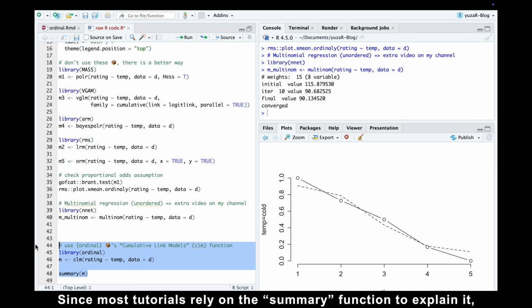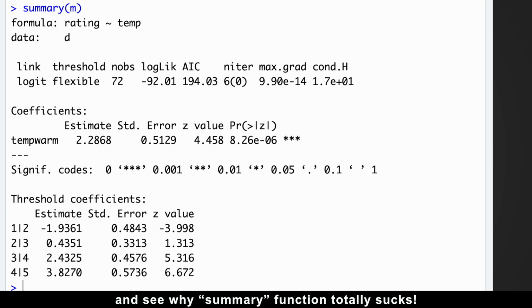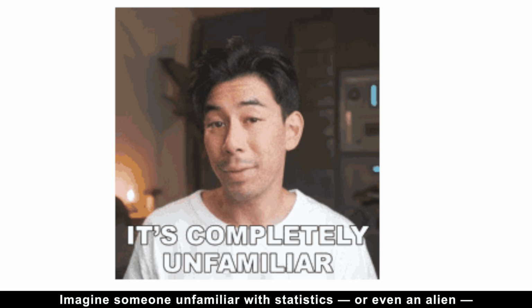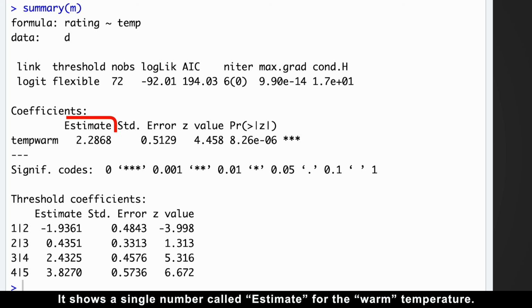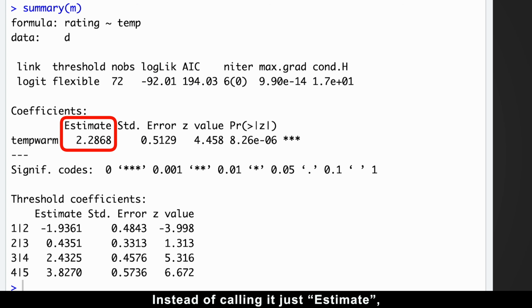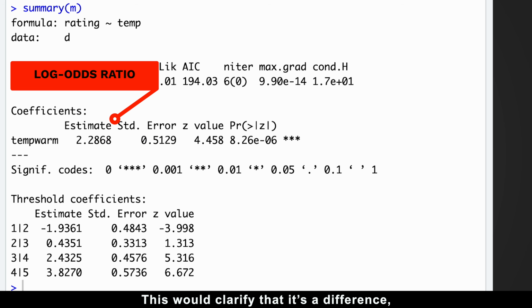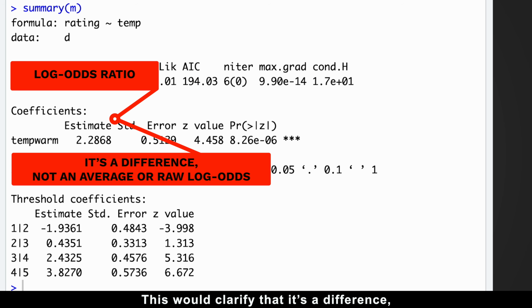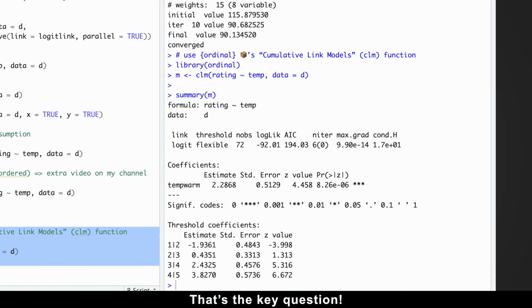Since most tutorials rely on the summary function to explain it, let's start with that and see why the summary function totally sucks. Imagine someone unfamiliar with statistics, or even an alien, trying to understand what the summary function does. It shows a single number called estimate for the warm temperature. But what is that number? Instead of calling it just estimate, why not call it what it actually is? A log-odds ratio. This would clarify that it's a difference, not an average or raw log odds, but a difference from what? That's the key question.